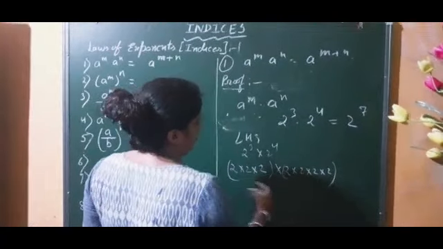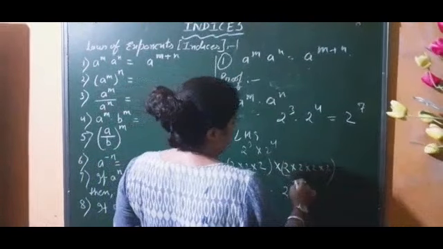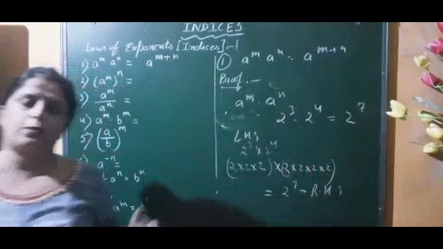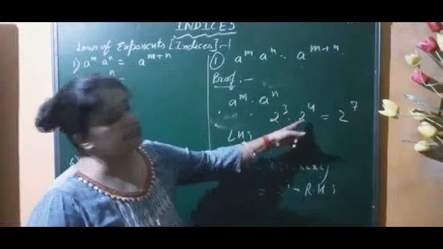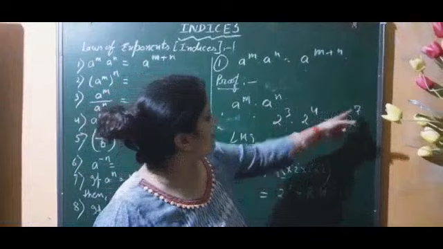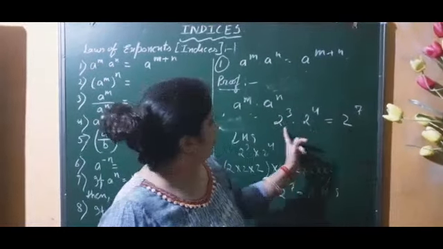So overall, how many times 2 have we written? 1, 2, 3, 4, 5, 6, 7. That is our RHS. See how easy it is to memorize the concept. It means what you will memorize here: if the bases are same, powers may be different or same, you just add the powers and write that base only once. No need to repeat it time and again.